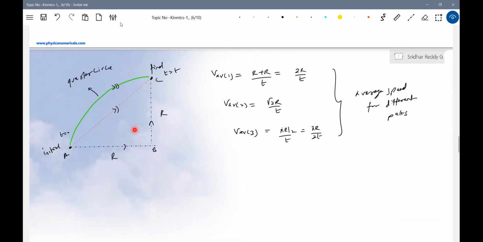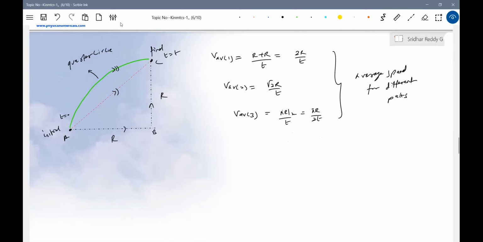Can we put a condition? So between two fixed points, the average speed will be different if the time interval for all the paths is the same. Then average speeds may or may not be equal for different paths if the time intervals are different. So like this, we can put the condition here.